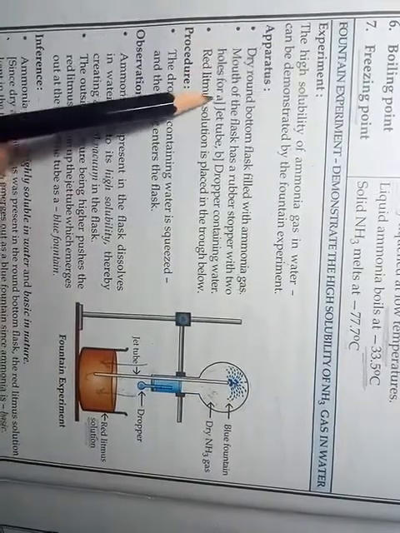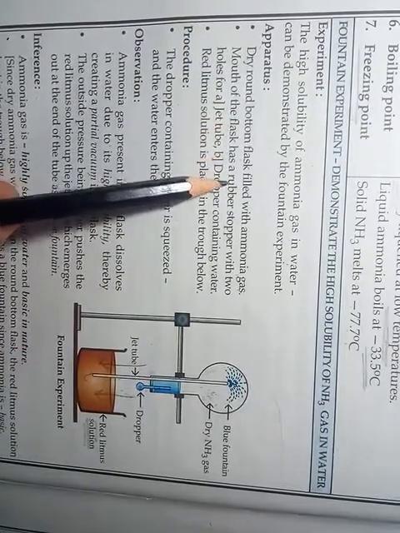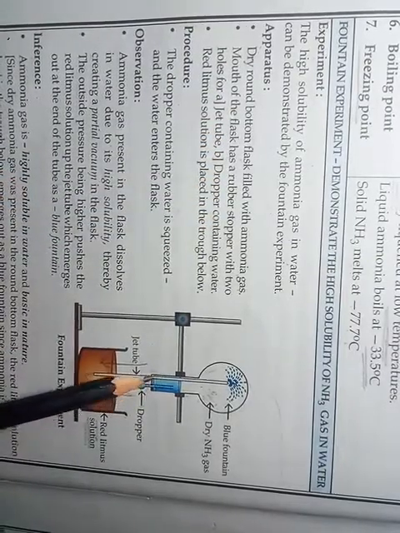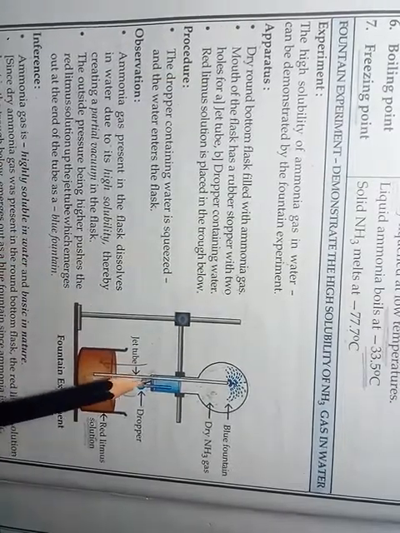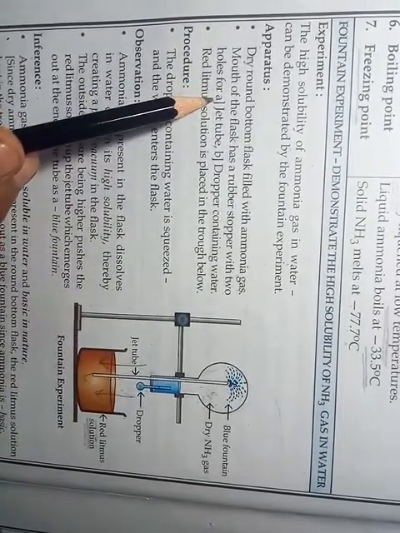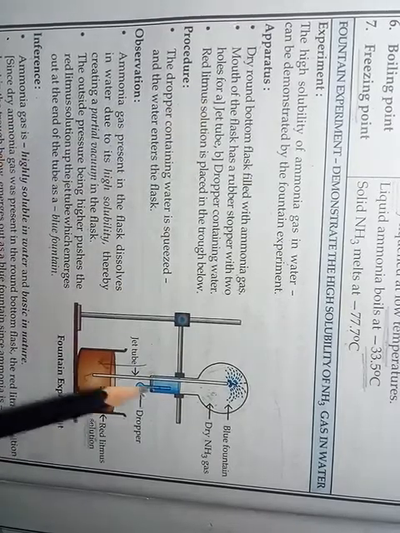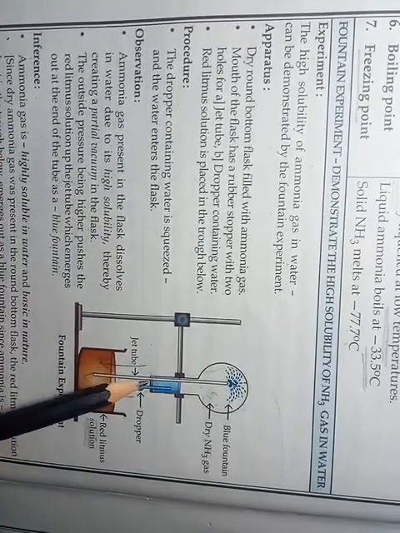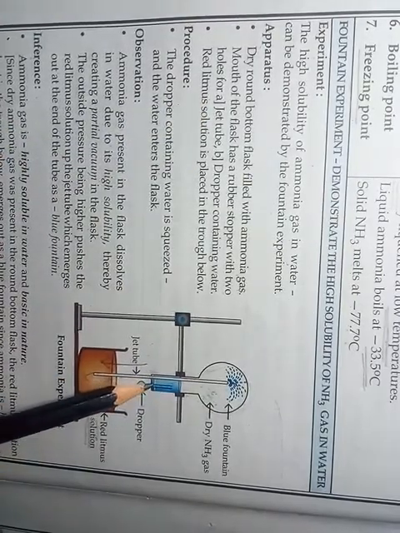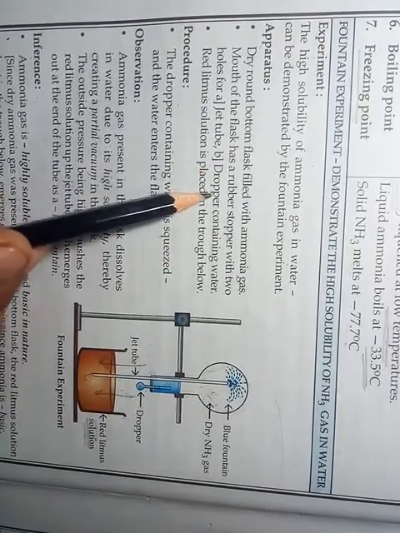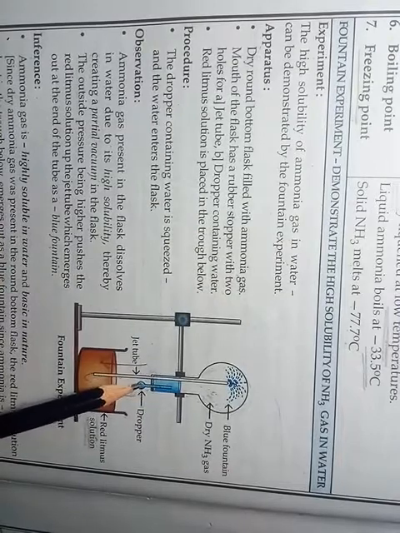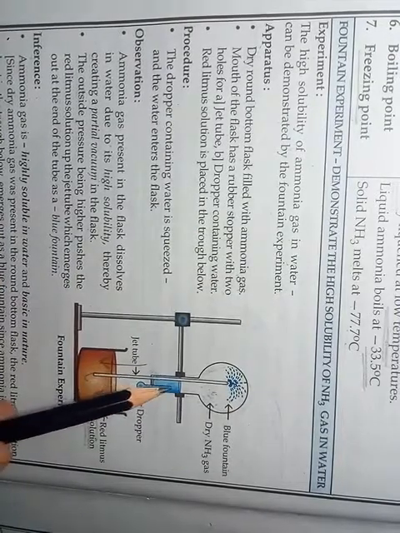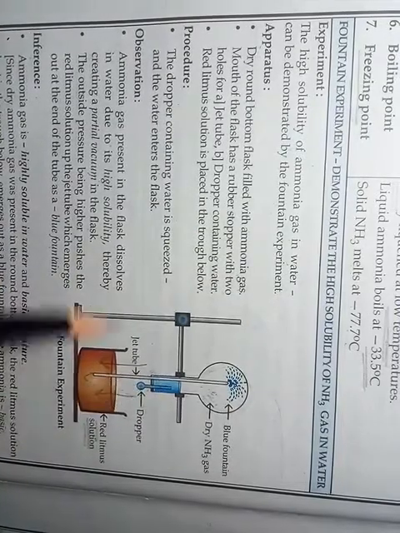The second point: the mouth of the flask has a rubber stopper. This is the rubber stopper with two holes, for a jet tube and a dropper containing water. This is the jet tube, which is fitted in one hole of the rubber stopper, and the second hole is fitted with a dropper which has a small amount of water in it.